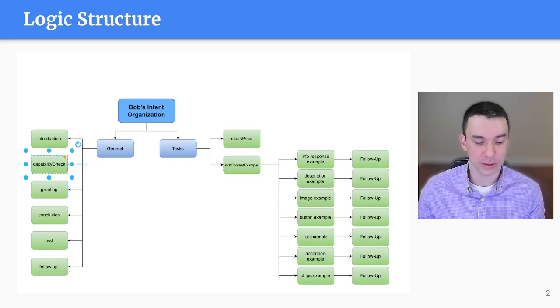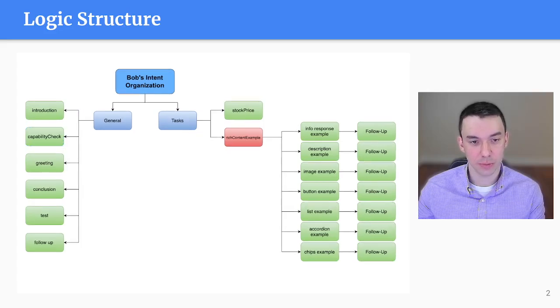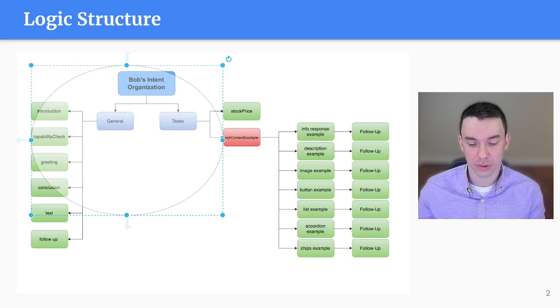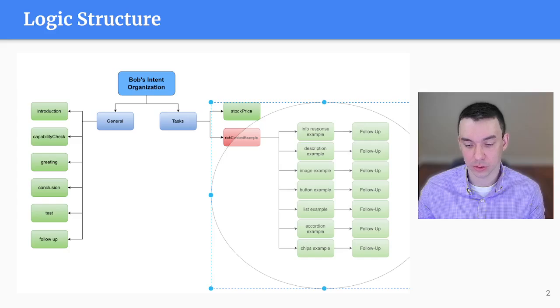So let's talk through a quick progression of how a conversation goes. Let's say the user comes and says, I want to see, or what can you do, right? Capability check. And it says, I can show you examples of rich content. So the system says, okay, it triggers that one. Once it triggers this rich content example that I have in red, it starts to manage context. And this is something that I have set up in Dialogflow. You don't really see it, so I'll show it slightly visually here, with little circles.